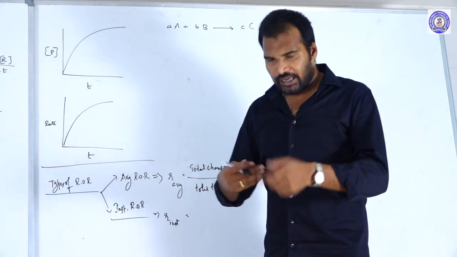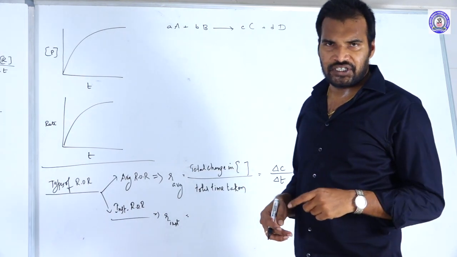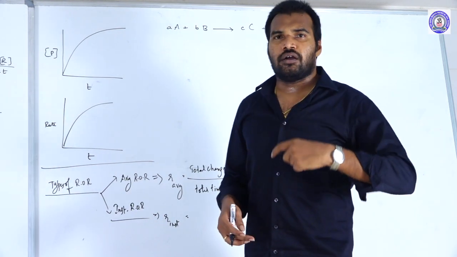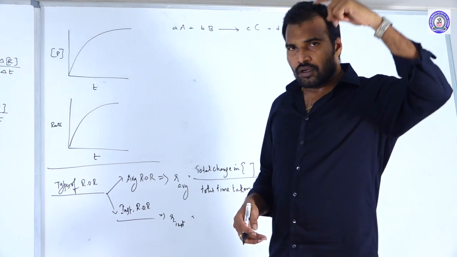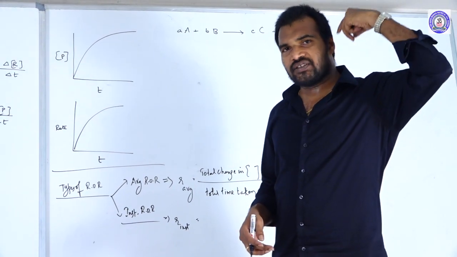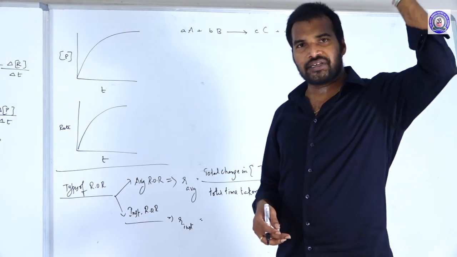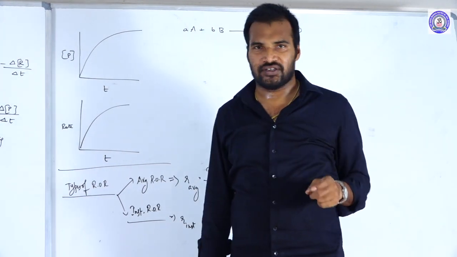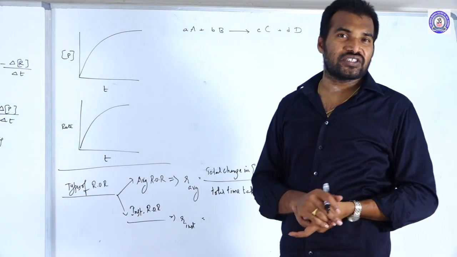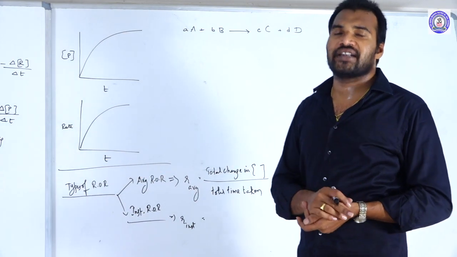For example, a car is moving with a certain velocity. Initially it started at 20 kilometers per hour, and after that 30, and after 5 minutes 40, after 5 minutes 50. Like this, the total distance it traveled is 60 kilometers, and for traveling 60 kilometers it takes 15 minutes. Let us consider.